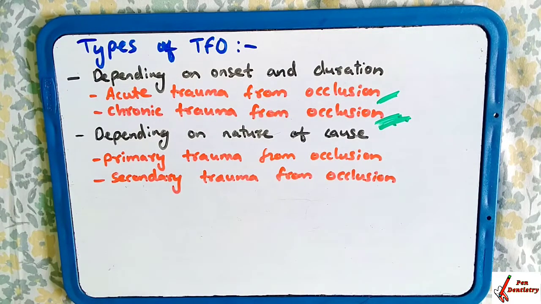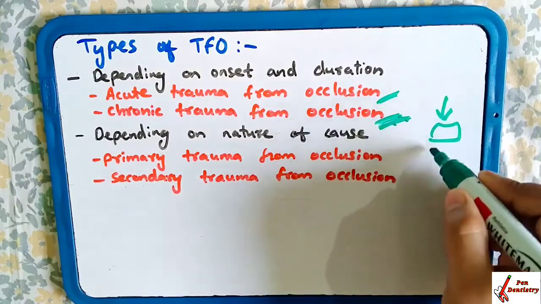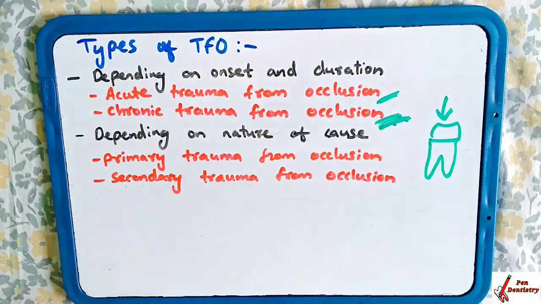Depending on the nature of the cause. Primary: when the injury to the tissue is due to excessive occlusal force applied on the tooth. When the tooth is feeling an excessive occlusal force, at that time primary trauma from occlusion occurs.